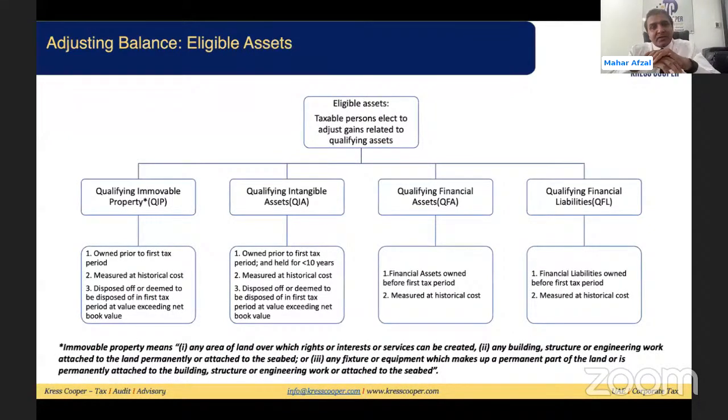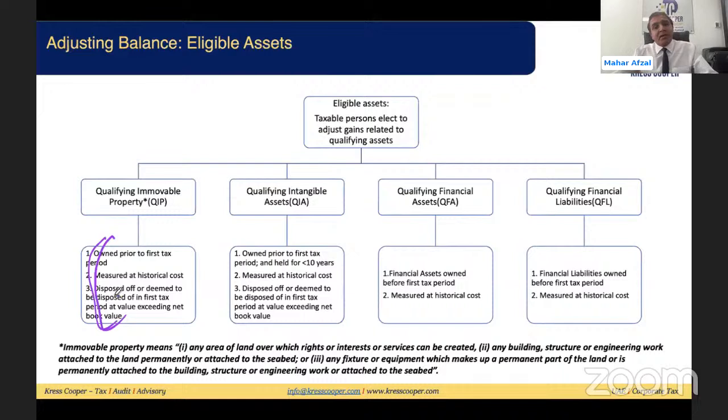Now the question arises: is every asset eligible to opt out of corporate tax for the pre-tax era gains? No, this is specifically limited to the eligible assets. These are the four eligible assets: qualifying immovable property, qualifying intangible assets, qualifying financial assets, and qualifying financial liabilities. So what is qualifying immovable property? Qualifying immovable property is an immovable property that fulfills these three conditions.